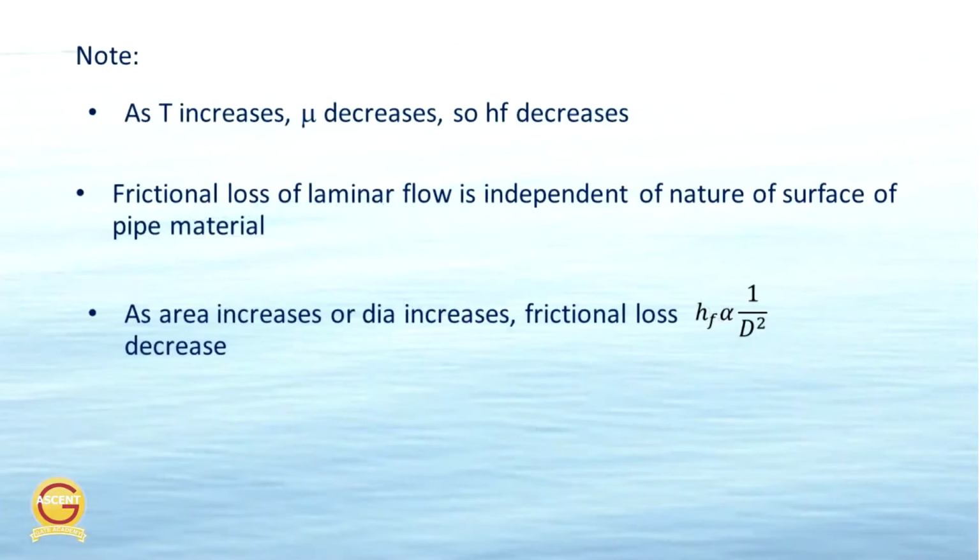As temperature increases, mu decreases, therefore loss in pressure head decreases, HF decreases. Second, frictional loss of laminar flow is independent of the nature of the surface of the pipe material.